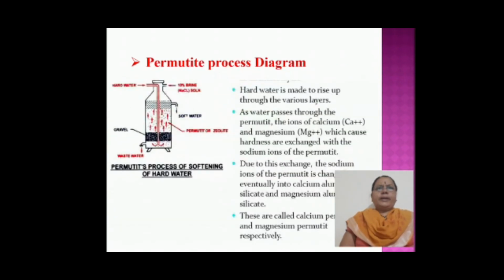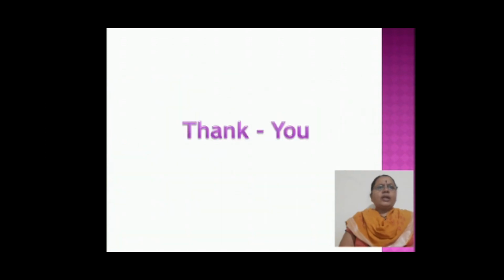Permutit process diagram. Hard water is made to rise up through the various layers. As water passes through the permutit, the ions of calcium and magnesium, which cause hardness, are exchanged with the sodium ions of the permutit. Due to this exchange, the sodium ions of the permutit are eventually changed into calcium aluminum silicate and magnesium aluminum silicate. These are called calcium.